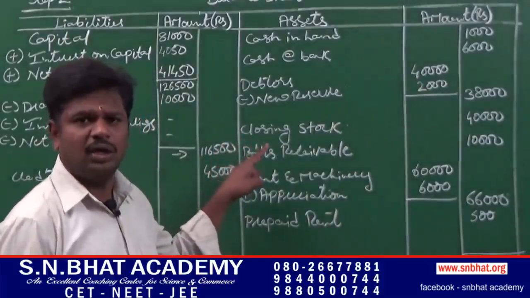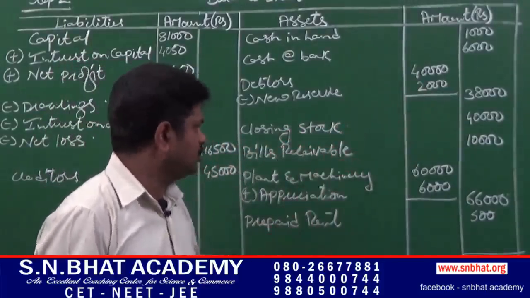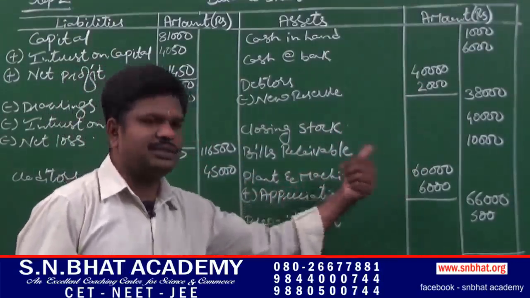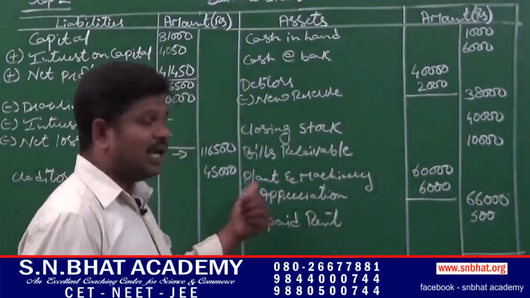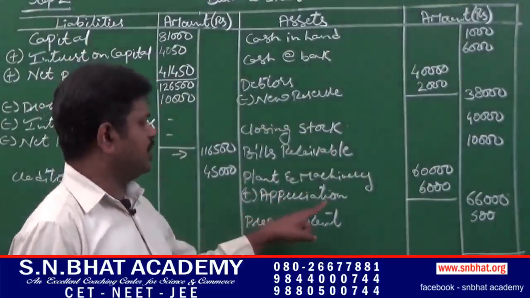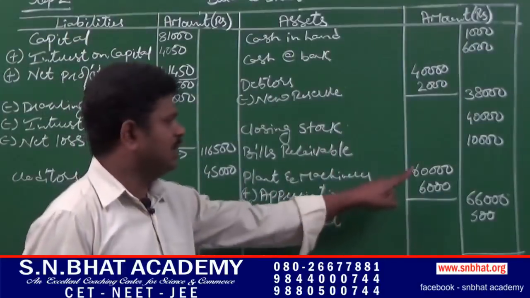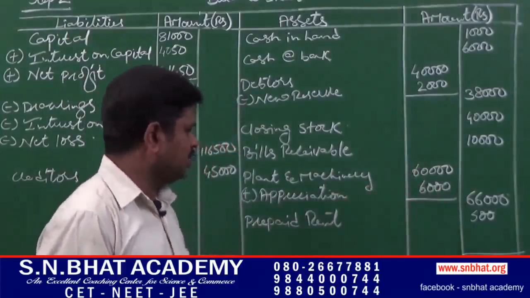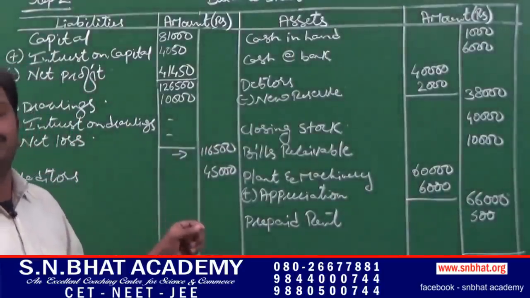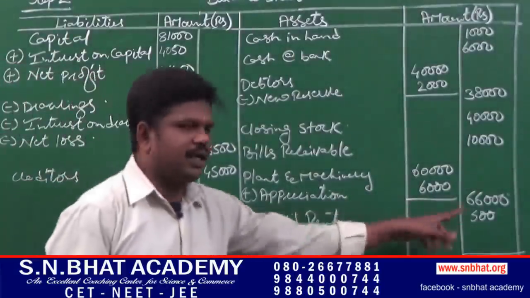Next, closing stock given in the adjustment, 40,000. Bills receivable 10,000. Next, plant and machinery 60,000 plus appreciation, that is given in the adjustment, appreciation on plant and machinery at 10%, 60,000 plus 6,000, 66,000. Next, in the adjustment they had given rent paid in advance, that is 500.